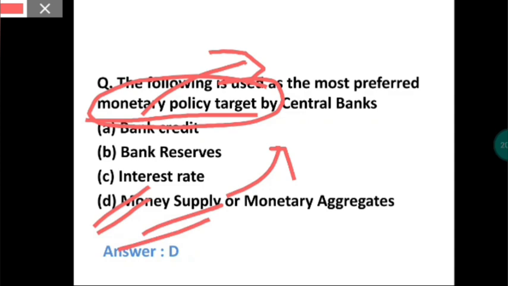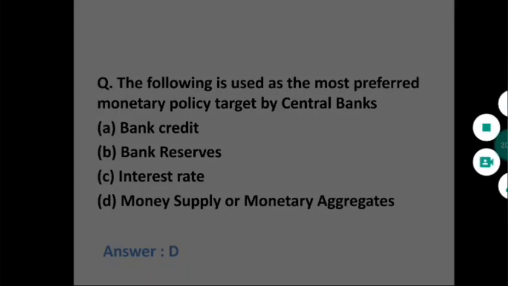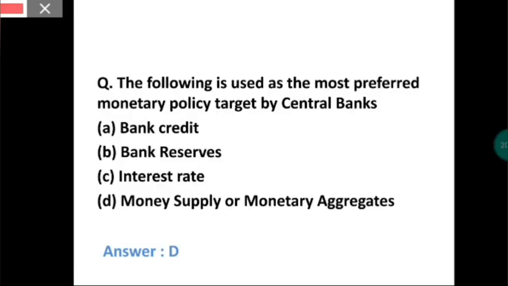So that is what we do. Okay, so as the question asked, the most preferred monetary policy target is money supply. So monetary policy first focuses on the money supply. Now next question.